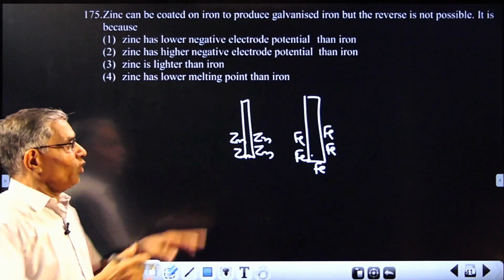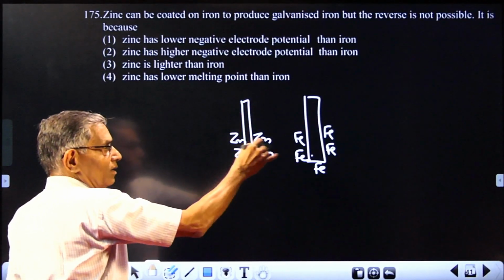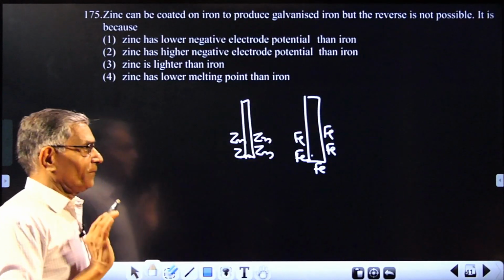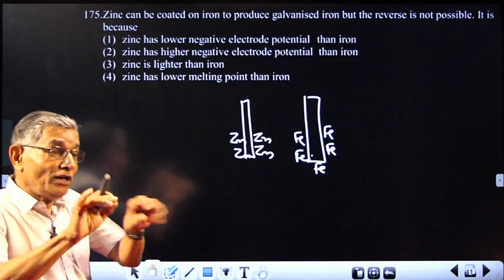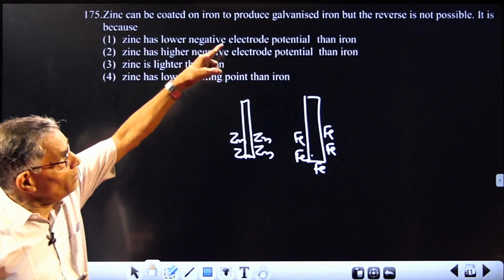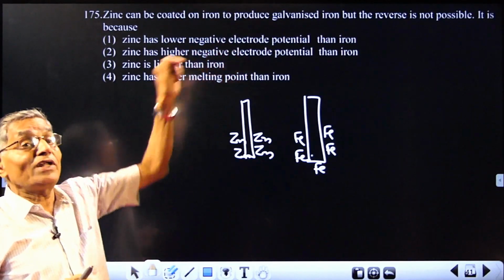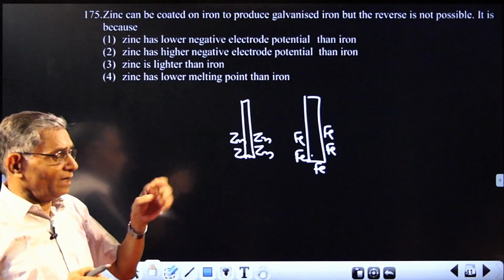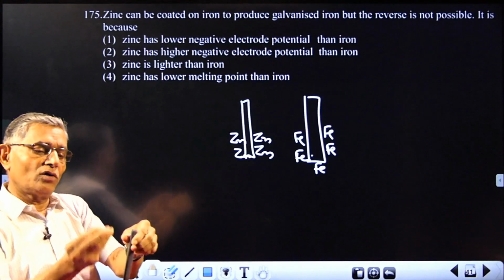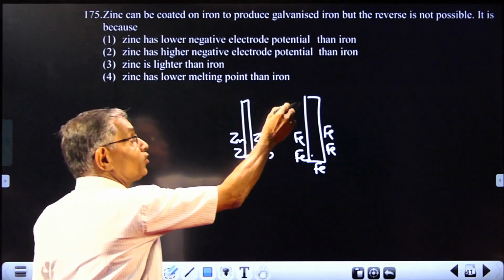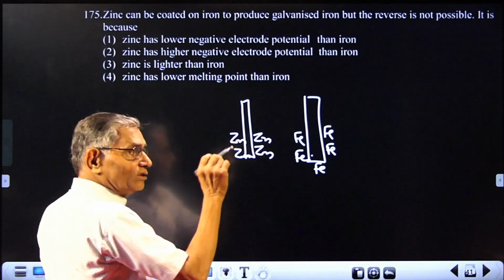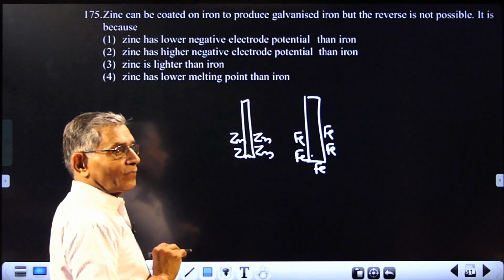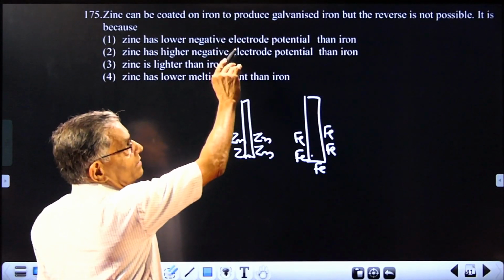Actually, you can coat zinc on iron or iron on zinc, no problem. But the protection will not occur. That is the idea, because it is something related to galvanization of iron. So the wording is a bit confusing. Don't think it is impossible to plate one on the other. By the electroplating method, you can actually coat iron on zinc. So that is not the idea behind this.